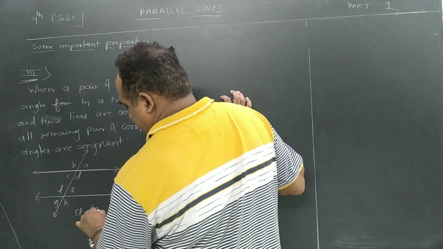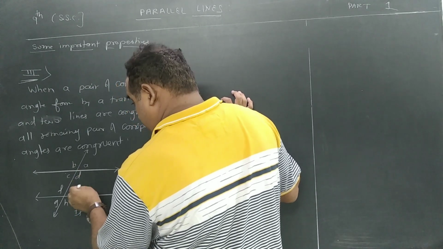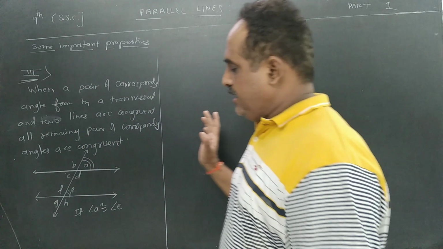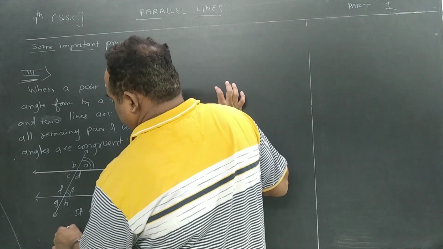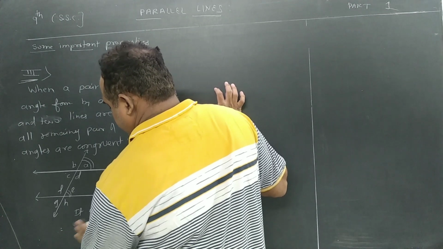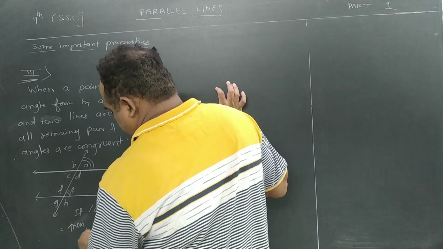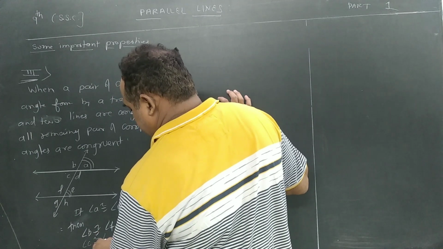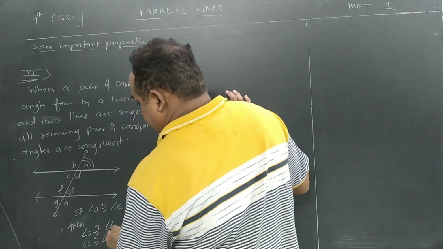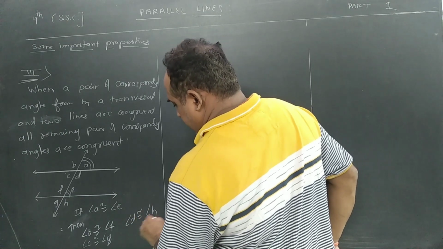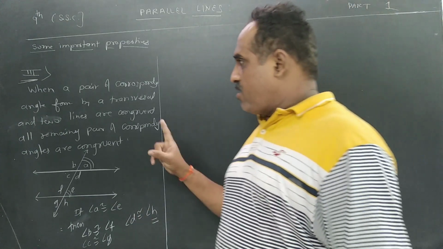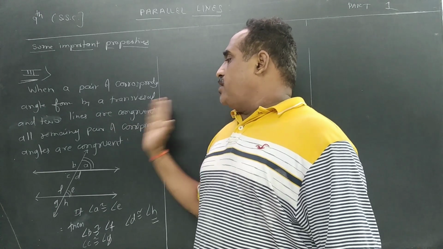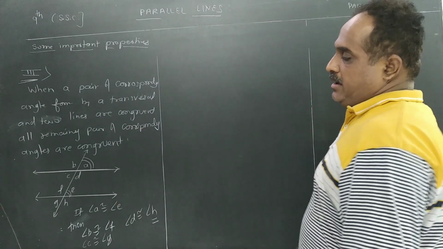If angle A is congruent to angle E, once I come to know angle A is congruent to angle E, then I can say angle B will be congruent to angle F, angle C will be congruent to angle G, and angle D is congruent to angle H. Once again, if a pair of corresponding angles formed by a transversal and two lines are congruent, then remaining pairs of corresponding angles are congruent. Got it now?